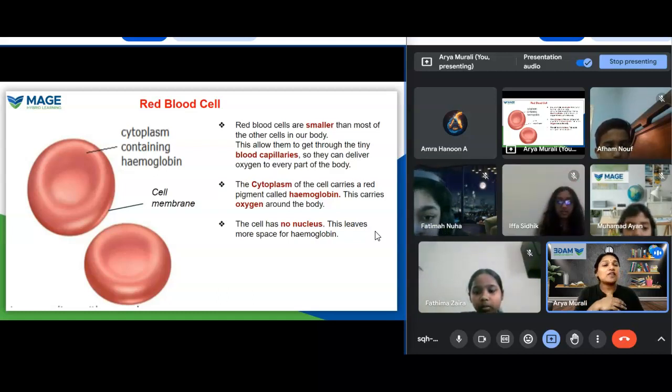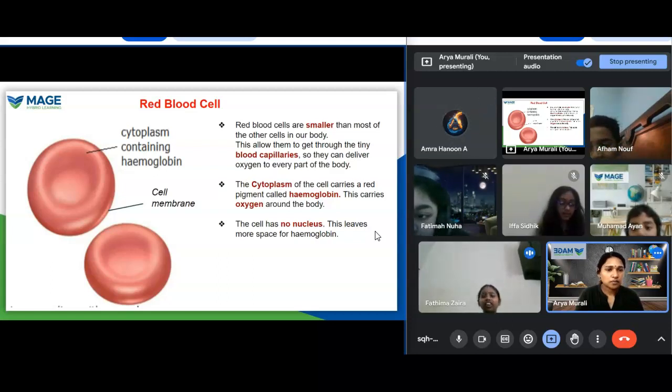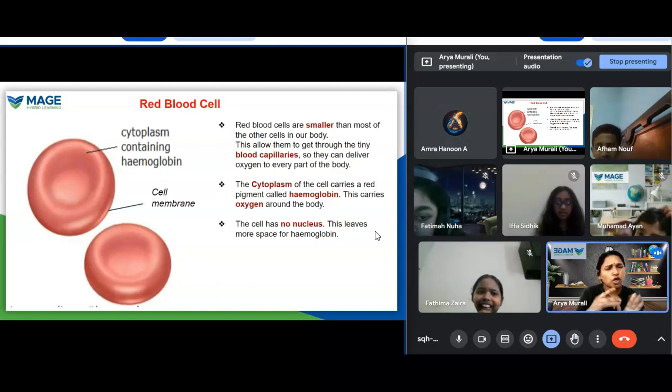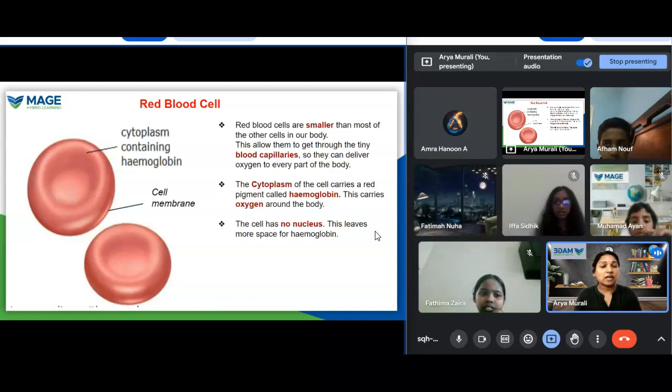And have you ever checked your blood? Have you ever gone for a blood test? If you don't check your blood, no problem. You can ask your parents whether there is anybody's blood test report. In that you can see the amount of hemoglobin.